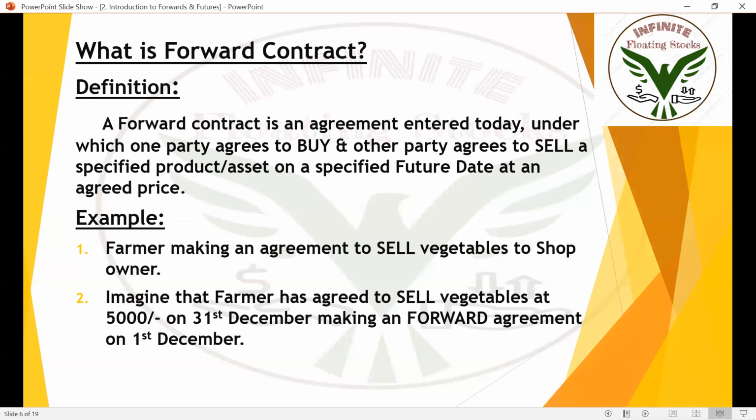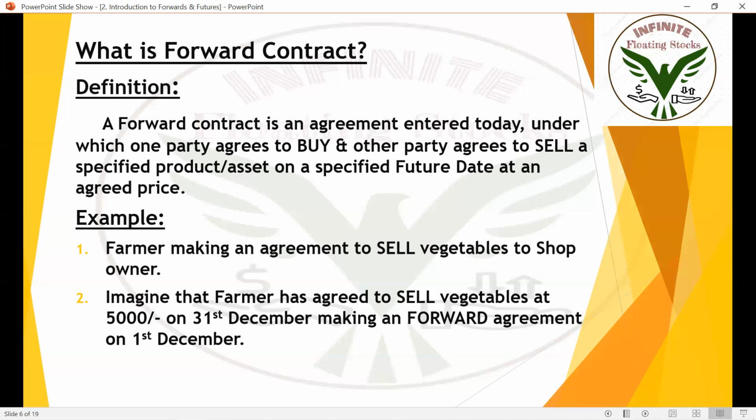So a forward contract is an agreement signed today under which one party agrees to buy and the other party agrees to sell a specified product or asset on a specified future date at an agreed price. That's the definition of a forward contract.